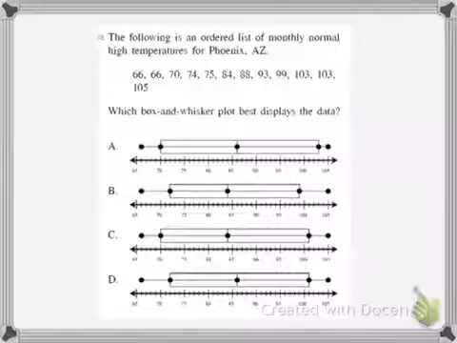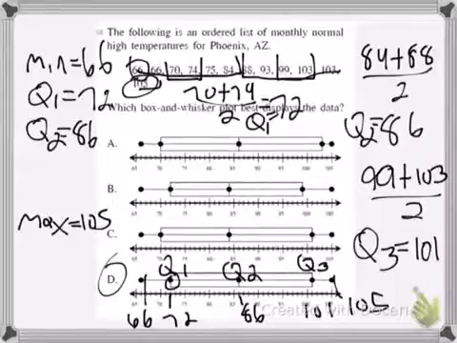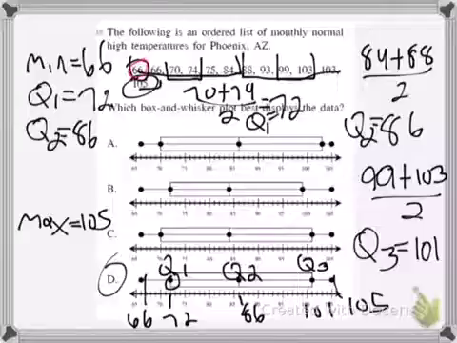The following is an ordered list of monthly normal high temperatures for Phoenix, Arizona. Which box and whisker plot displays the data? Our minimum is 66. Our maximum is 105.